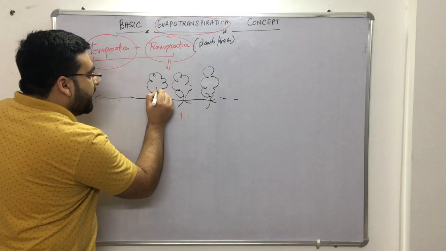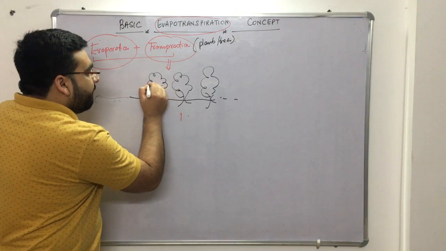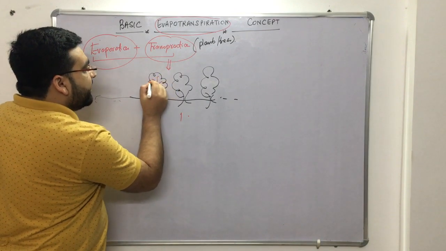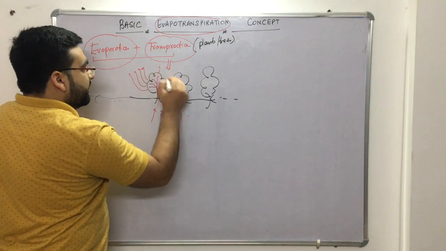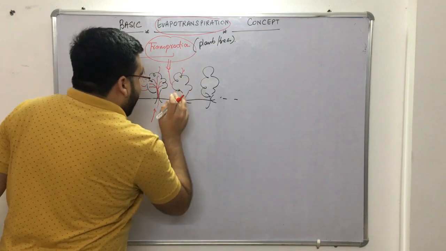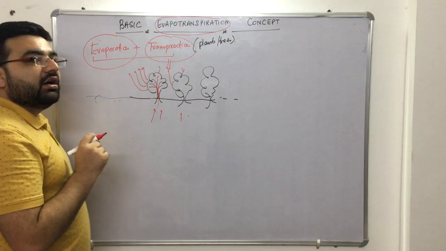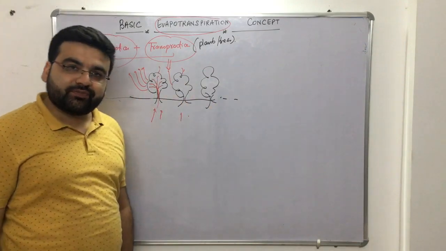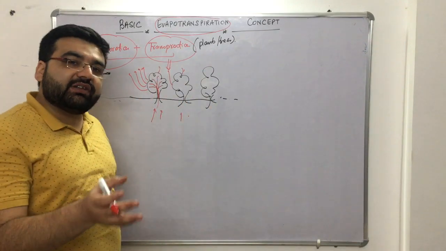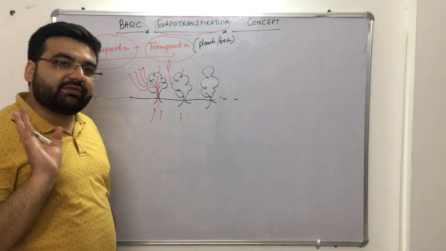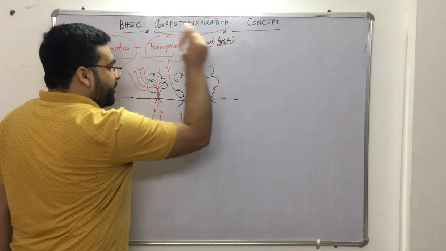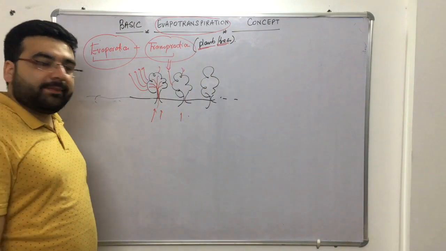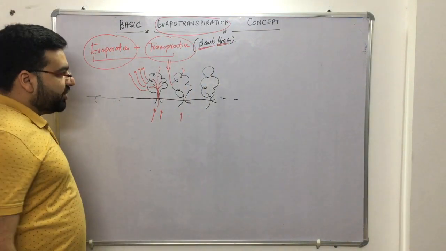This moisture comes to the leaves, which helps in photosynthesis, and subsequently the moisture leaves the plants. This phenomenon is known as transpiration. Evaporation was connected with water bodies and the normal evaporation that we know, but transpiration is generally connected with plants or trees. Clear?